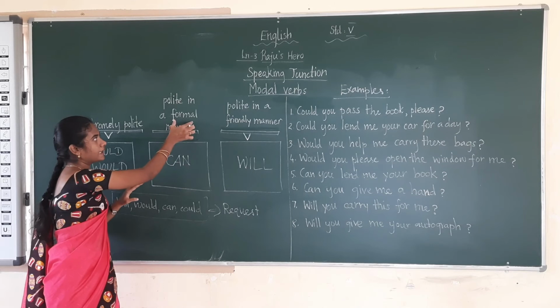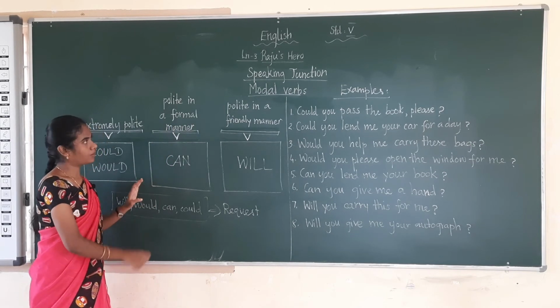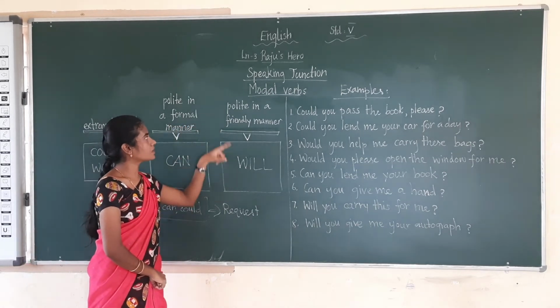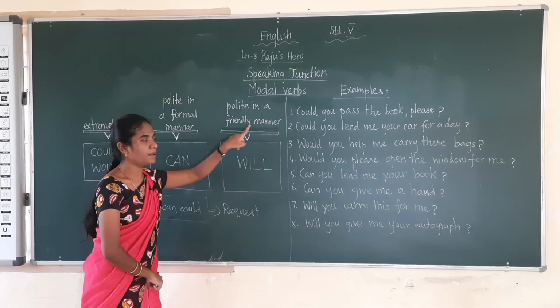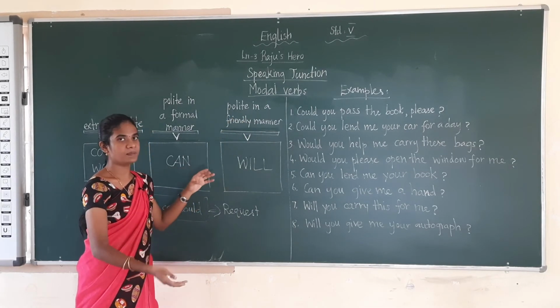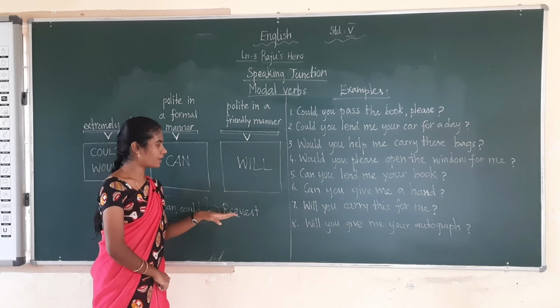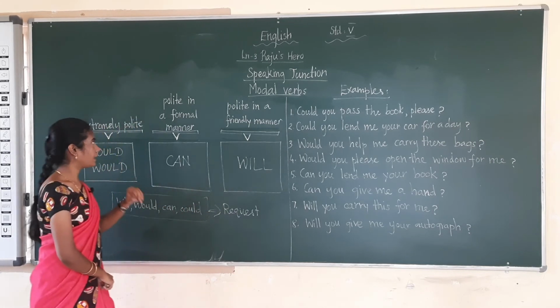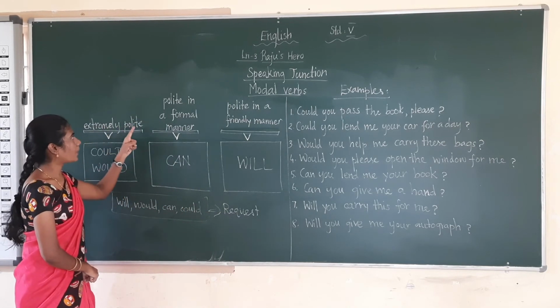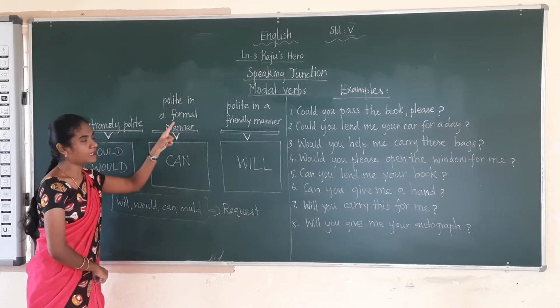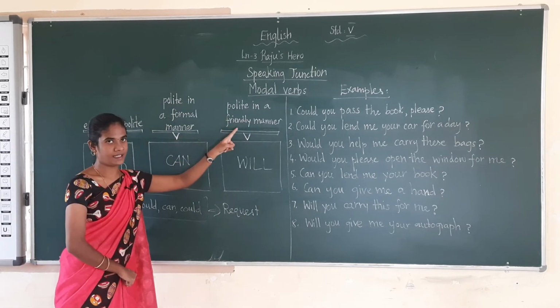Then we ask a request politely in a friendly manner. So for asking a request, there are three categories: extremely polite, polite in a formal manner, polite in a friendly manner.